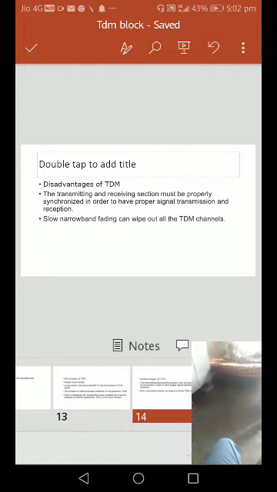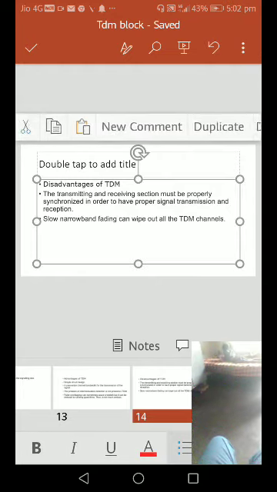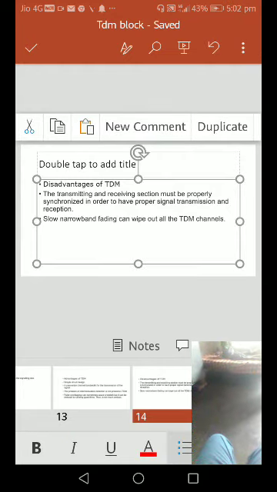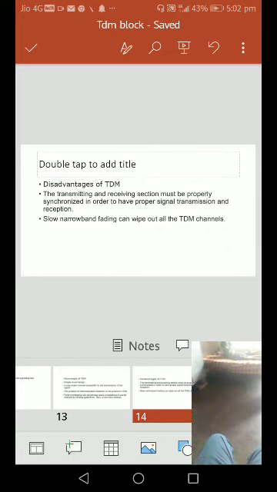That's the main disadvantage of time division multiplexing.